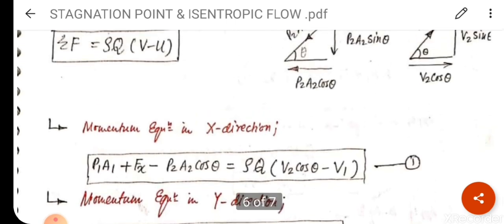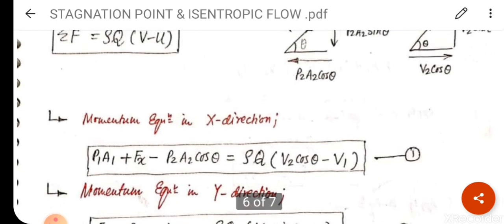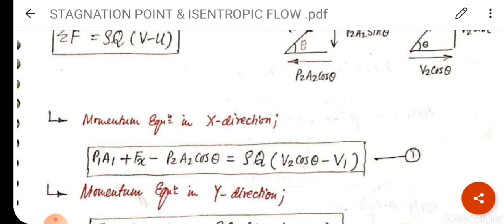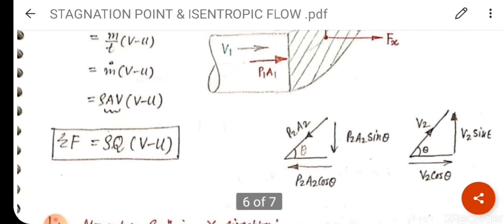See the diagram here, P2A2 cos theta is in leftward direction, or you can say left direction, so it will be taken as negative, P2A2 cos theta, is equal to the formula. See the formula, rho Q (v2 minus u). So final velocity here is V2 cos theta. Clear? In rightward direction. Initial velocity in the pipe is given, that is V1, which is in green color.